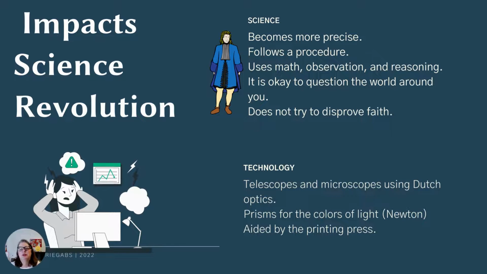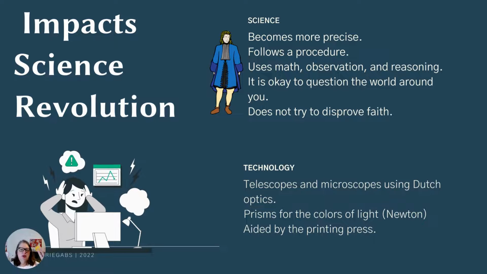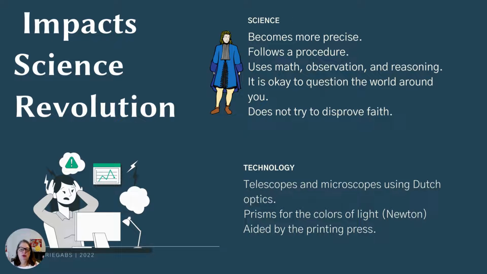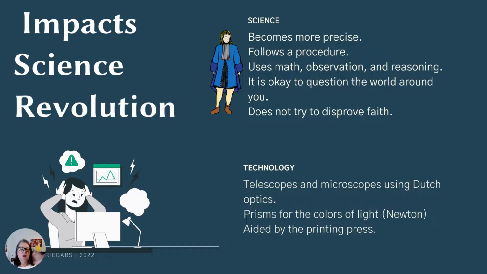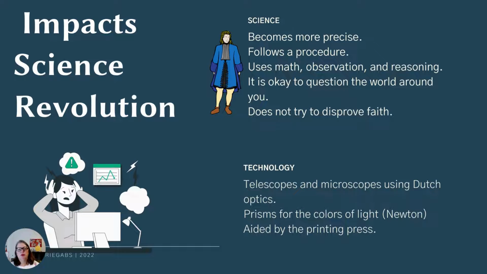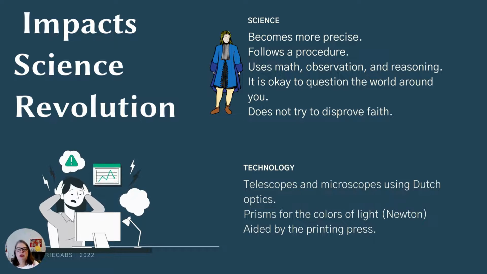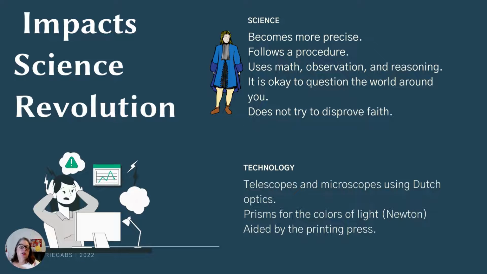Without the printing press, this knowledge, Kepler would not have read what Copernicus wrote, and Galileo would not have read what Copernicus and Kepler wrote, and no one would have read what Galileo wrote outside of Italy if it had not been for the printing press.